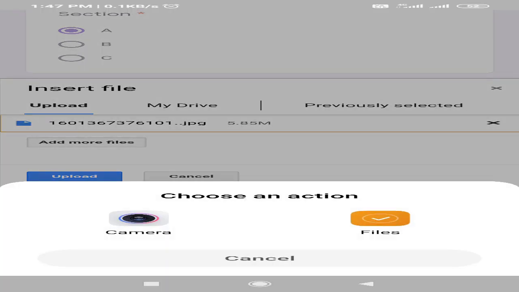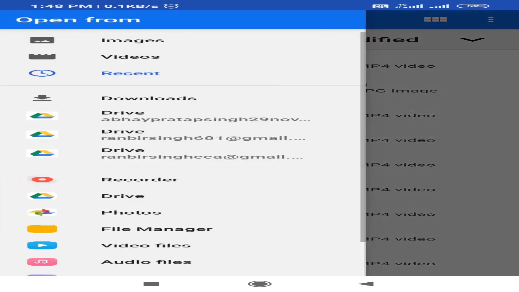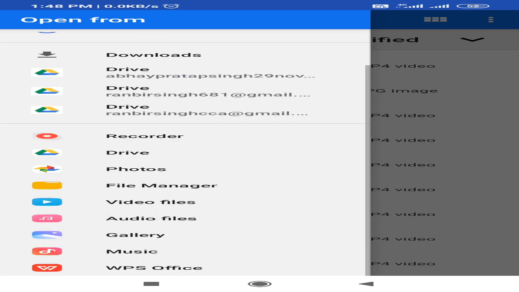In some cases when more images are there, you have to upload them one by one. So if two images are there, then use the add more files option, and again you will see, in this case I am selecting the second option, the files option. When we take the photo with the camera of the mobile, generally the photo will be saved in the gallery.